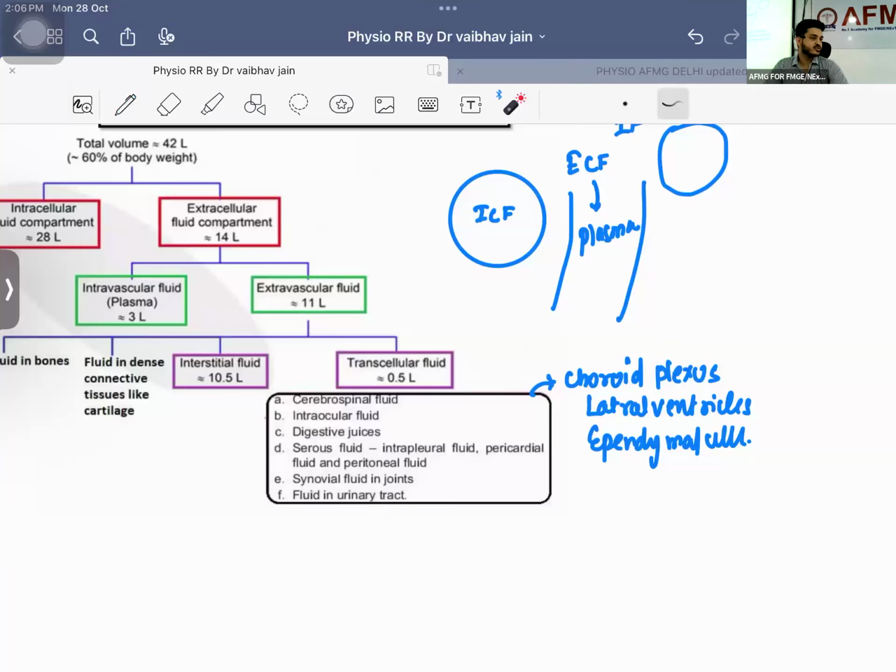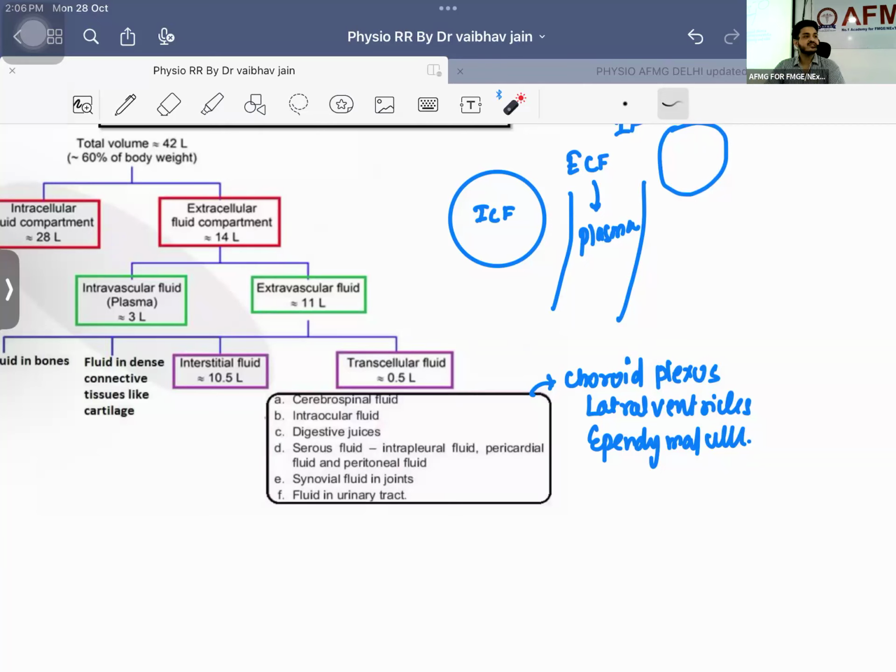Next we are having digestive juices. Total secretions in a day. How much is the total secretion in a day? Total secretion will be 9 liters. Out of that, 8.8 liters will be reabsorbed again. 200 ml will be going out into the stool. So stool will be having how much fluid? 200 ml. That would be going out.